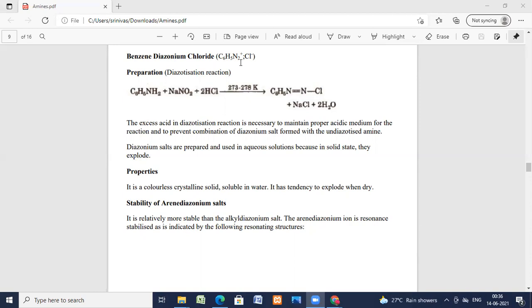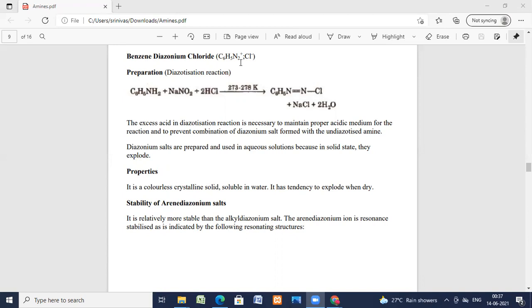Sodium nitrite in presence of HCl forms NaCl and HNO2. So C6H5NH2, aniline, on reaction with HNO2 and HCl at 0 degree centigrade forms benzene diazonium chloride, C6H5-N+≡N Cl- plus H2O.